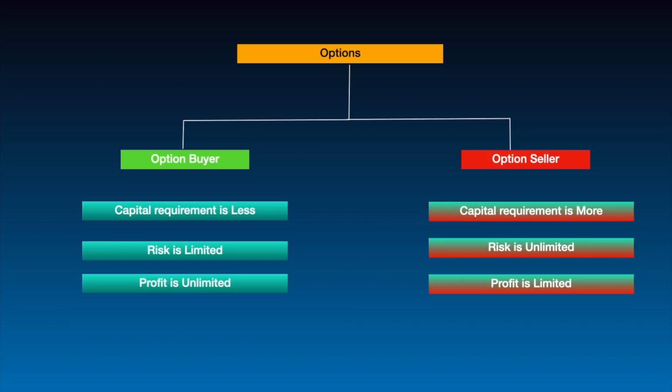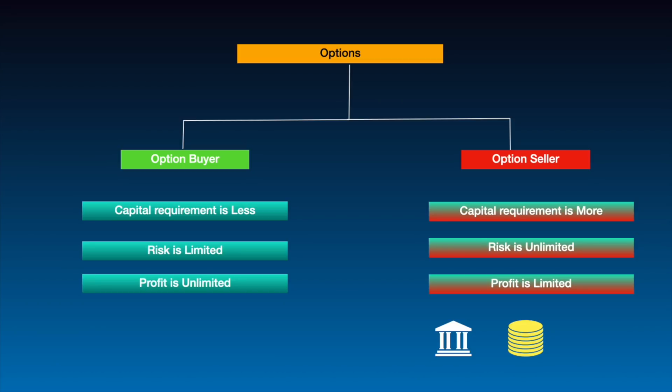Now apart from this, there are other differences also, but I cannot cover everything in one video, right? Now if you see here, it looks like being an option buyer has so much advantage compared to being an option seller, right? But traders, do you know, big financial institutions, high net worth individuals with huge capital, they prefer option selling over option buying.